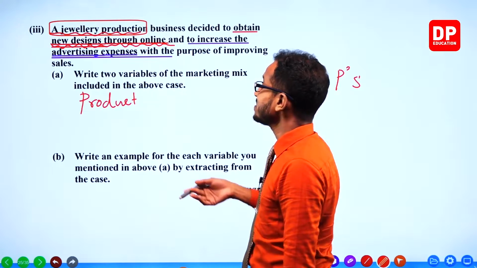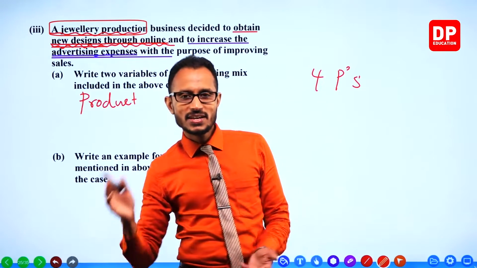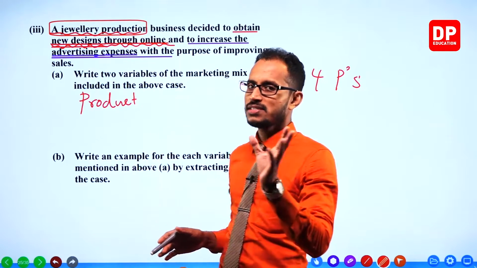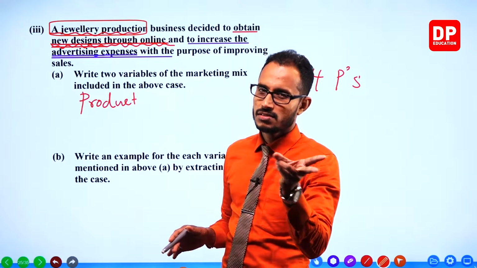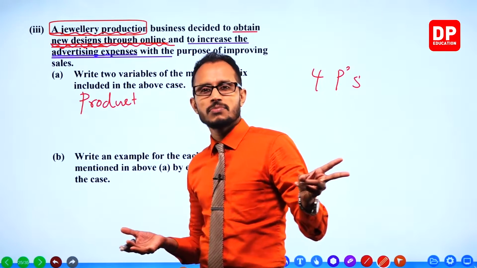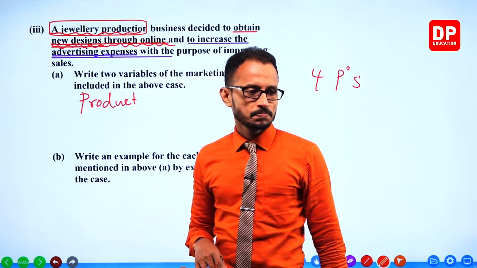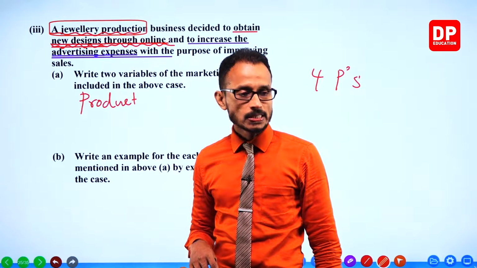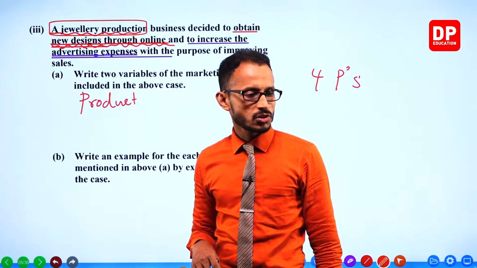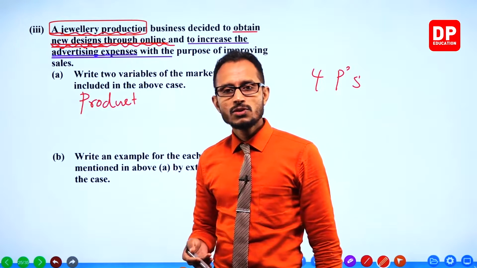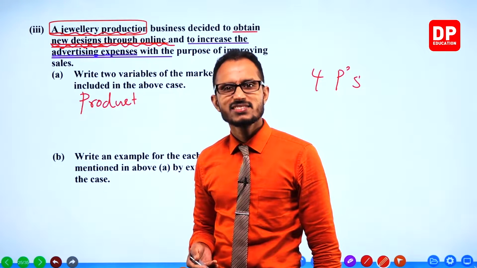And to increase advertising, you put advertising on YouTube, you put advertisements on FB, FB marketing, and you advertise your products on websites. All those are promotional, right?